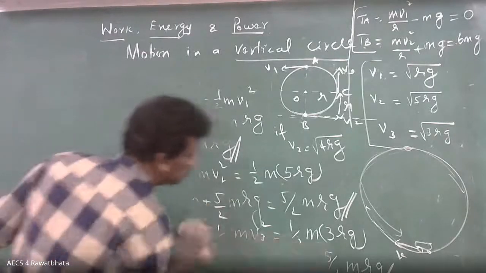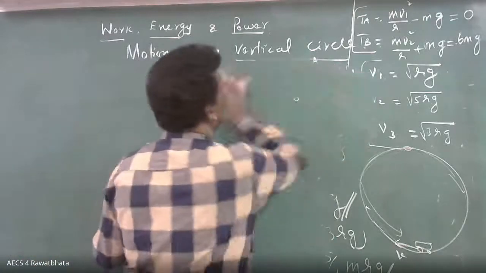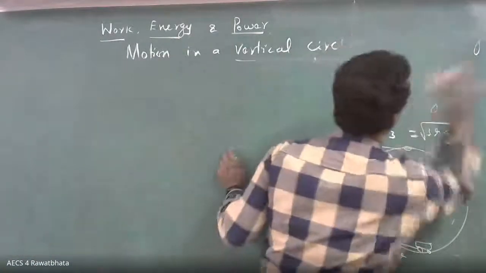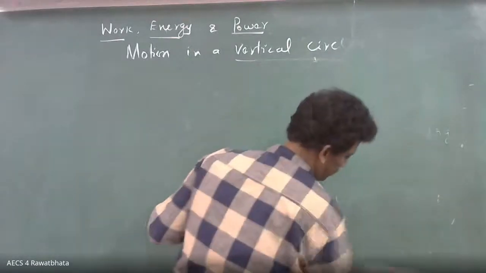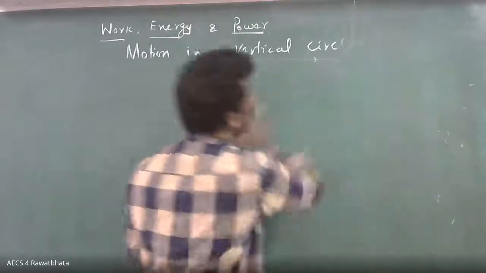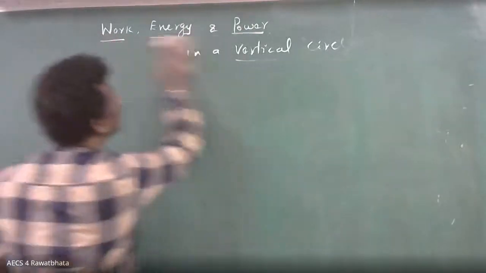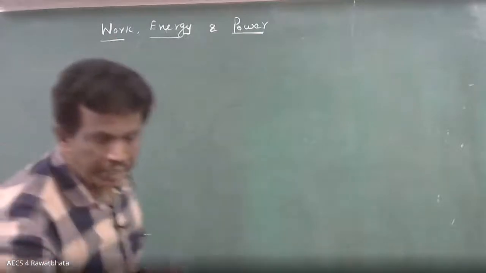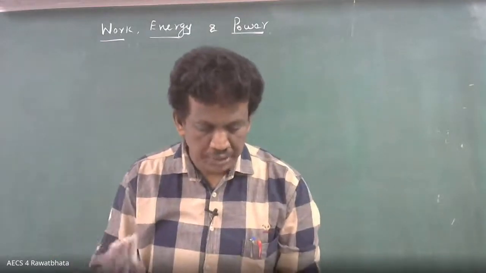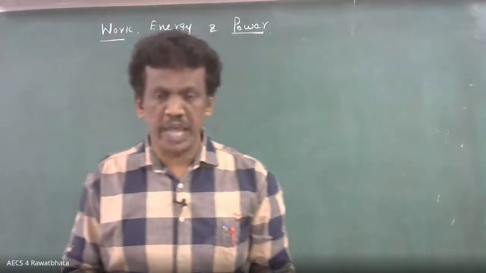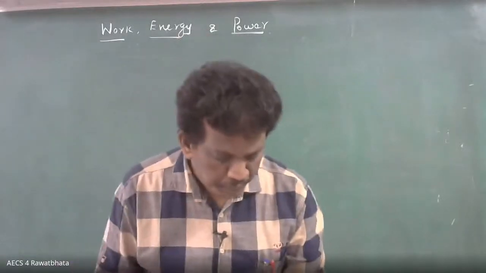Okay. So all are familiar with the work done concept. What are the types of work done you know? Positive, negative, and zero. Yes. Okay. Now all of you have the textbook with you. I am not going to discuss much. Come to exercise 6.1.